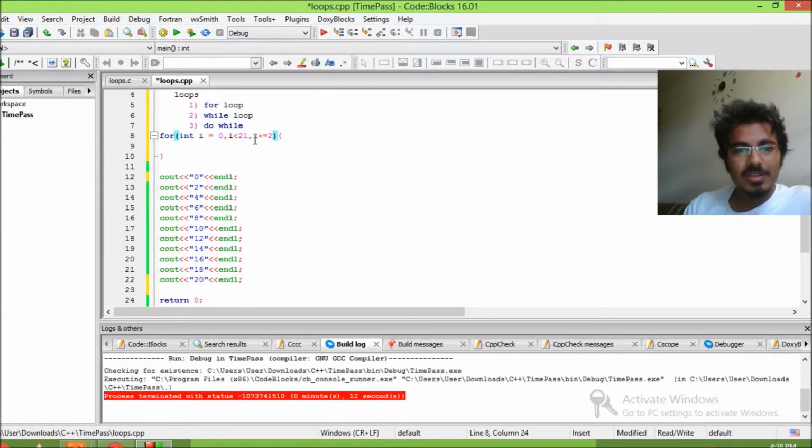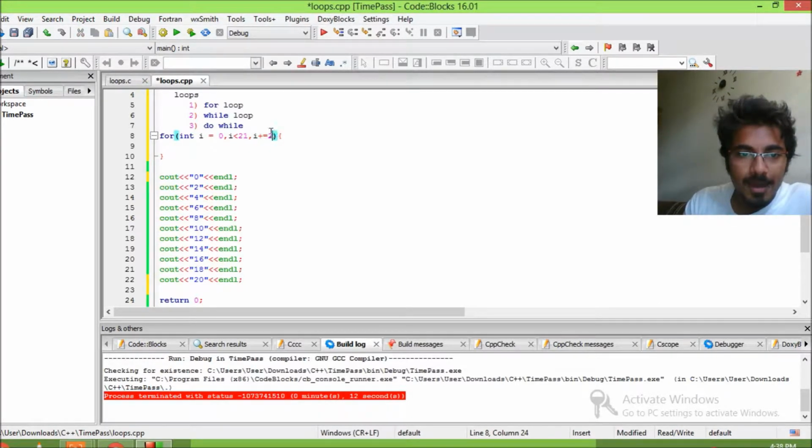What we are doing is adding 2 to whatever the value of i is, so 0, and then this will become 2. i equals 2. Then again 2 plus 2, 4. So I'm doing i plus equals just to print out all the even numbers.